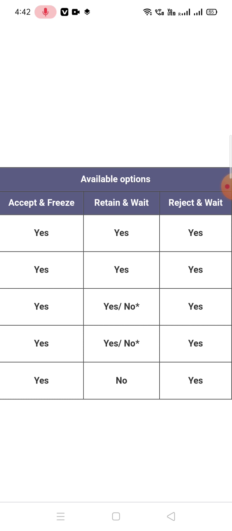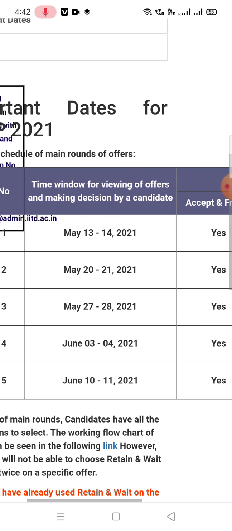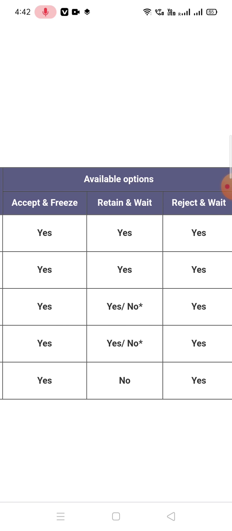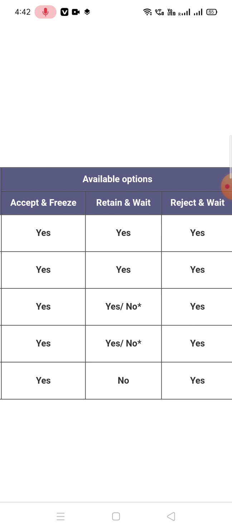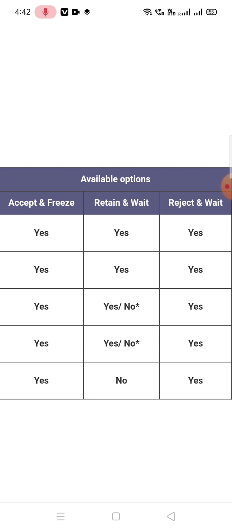If you choose the option reject and wait, that means whatever options you are getting at present, you don't like any option, and you want a new offer. Up to round 4, in the first and second round all options are available. In the third round you can choose the retain and wait option, yes or no. And at the fifth round, there will be no retain and wait option, because after that no regular rounds are there. So two options will be in your hand: either accept and freeze or reject and wait.